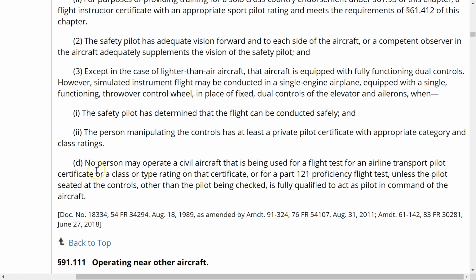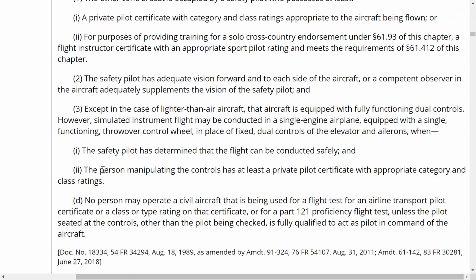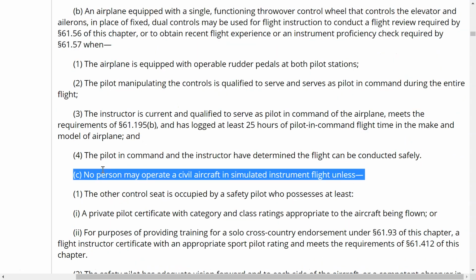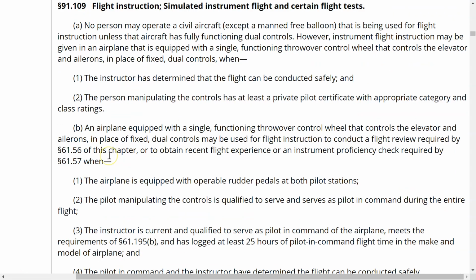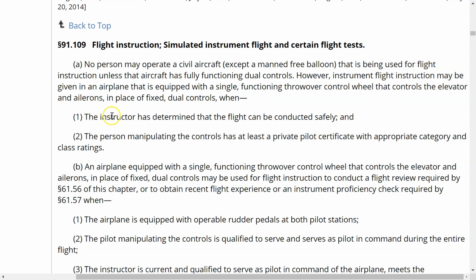We don't worry about D because that has to do with a flight test and we are not worried about that. So this is all of 61.109 that we have. Not that much, but it does apply to you. And make sure that you do a little bit of research on this and create some scenarios to help you better understand it. And that's it.